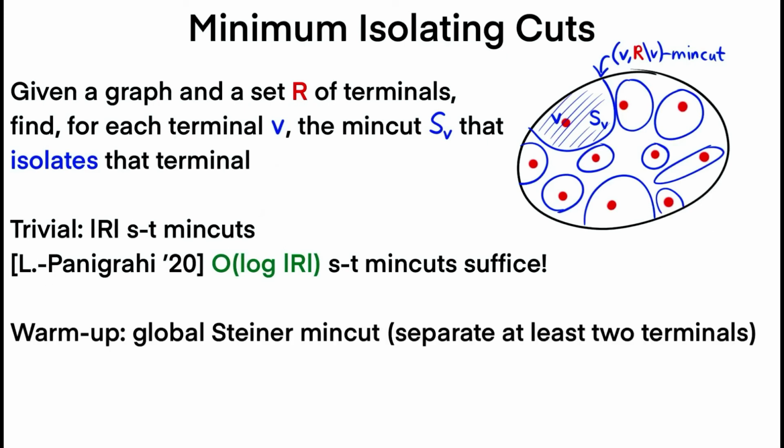At this point, let's first develop some intuition on this minimum isolating cuts problem to see how it can be used to solve various other graph cut problems. As a warm-up, let's first consider the global Steiner min-cut problem, which is, given a graph and a set of terminals, we want to compute the min cut that separates at least two terminals. So here, for example, we let S be the global Steiner min-cut for this set of red terminals.